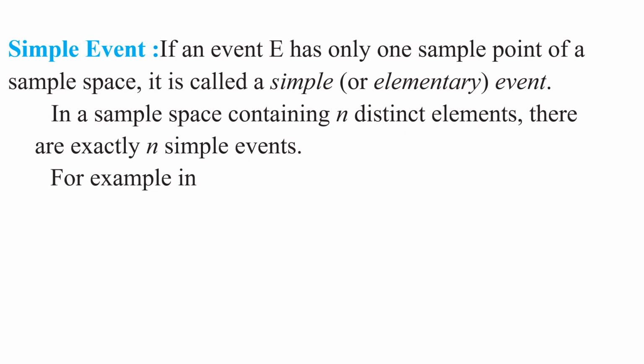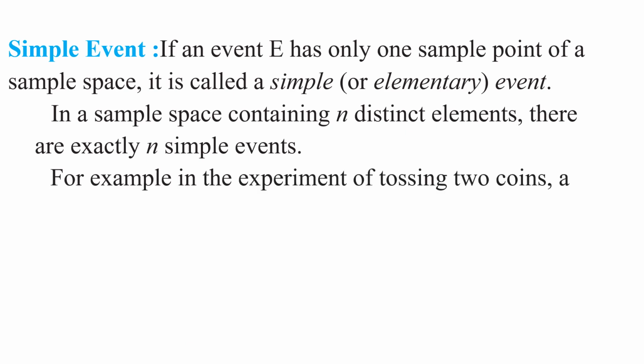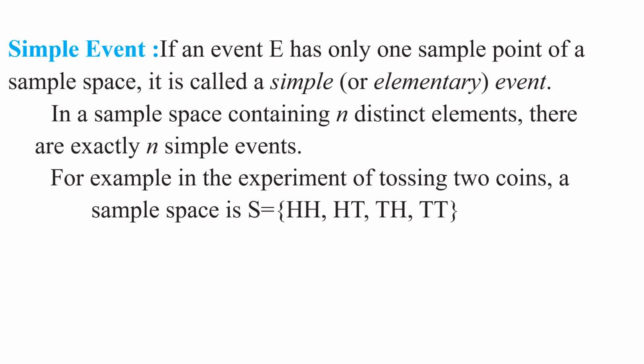For example, in the experiment of tossing two coins, the sample space is S equal to {HH, HT, TH, TT}. This is the sample space of the experiment of tossing two coins. These are the outcomes. These are the sample points in the sample space.